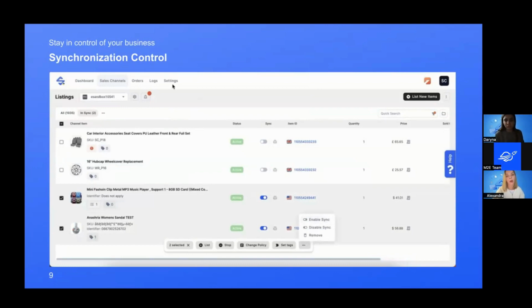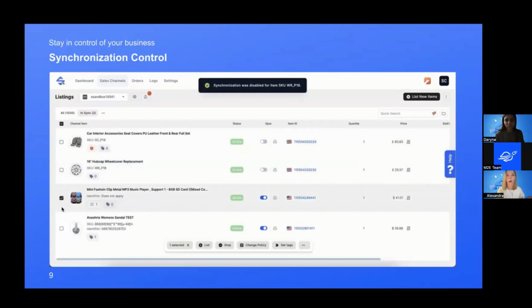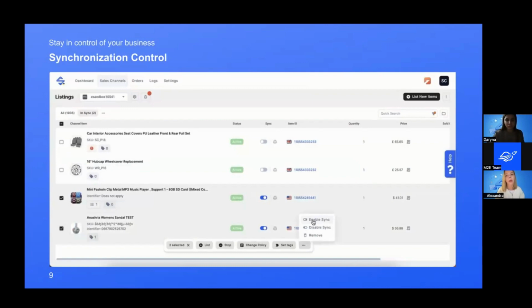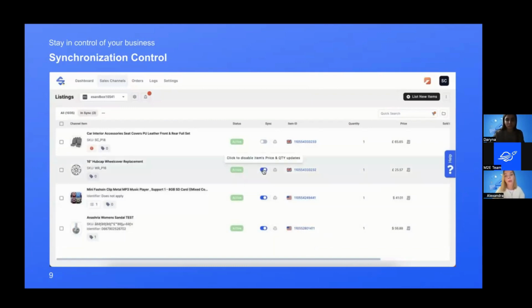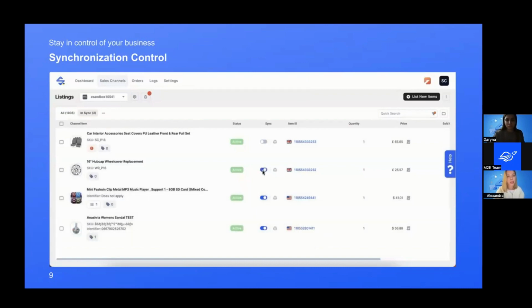The synchronization is handled manually by you. You have the full autonomy to define the products you want to synchronize, and just enable synchronization for the one products for testing purposes if you are a new customer, or enable the synchronization for the products in bulk for your items using the action in the menu. In the video example, you could see how easily you could enable the sync for your products in just one click, and the sales channels will do the rest for you.